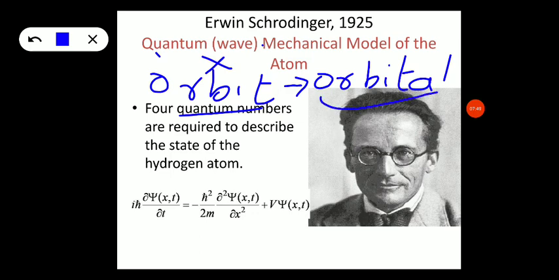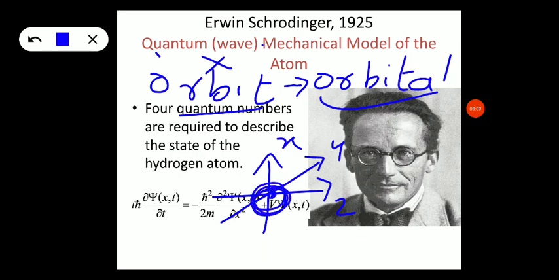So what is an orbital? An orbital is nothing but the three-dimensional space around the nucleus. These are the three coordinates x, y and z. This is the nucleus, and this is an electron cloud around the nucleus. I am representing an s orbital. It has a spherical shape.